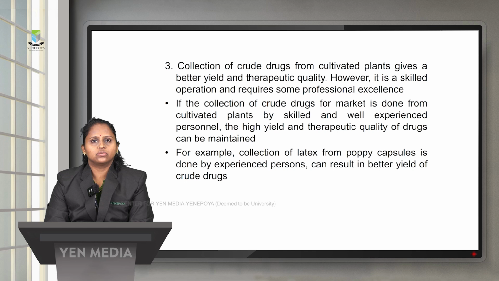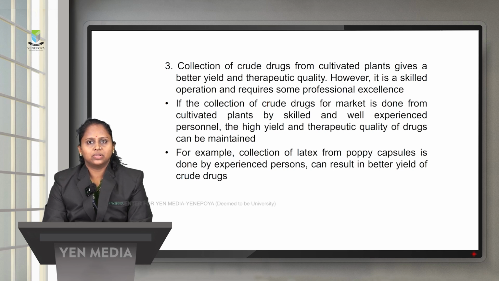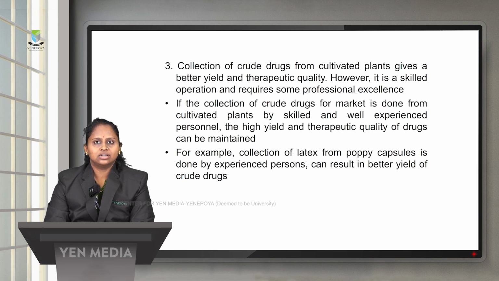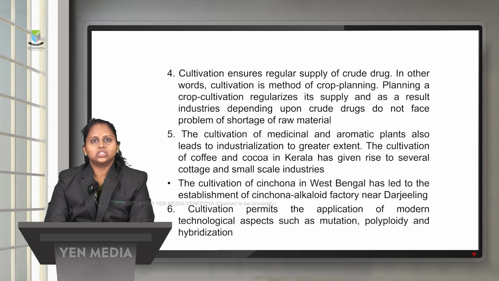So if the collection of crude drugs is done for the market, it is done by a skilled and well experienced person, and a high yield of the crude drug will be obtained. For example, collection of the latex from the opium poppy is done by an experienced person and it can result in a high yield of the crude drugs. Cultivation also ensures the regular supply of the crude drug.